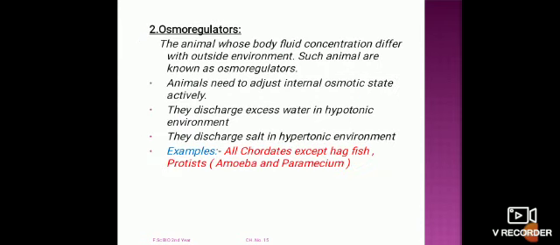The second group is the osmoregulators. The animals whose body fluid concentration differs from the outside environment are known as osmoregulators. In this case, these animals regulate water and solute concentration rapidly, very actively, according to the requirement.